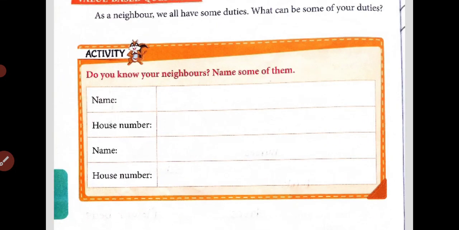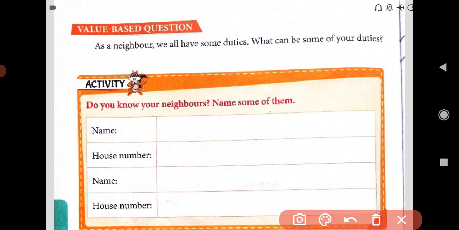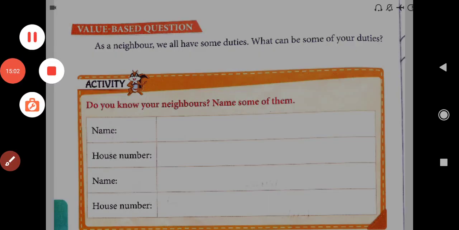Value best. See, do you know your neighbors' names? Here you have to write your neighbor's name and their home number. Yes. See, this is how we have finished our lesson.